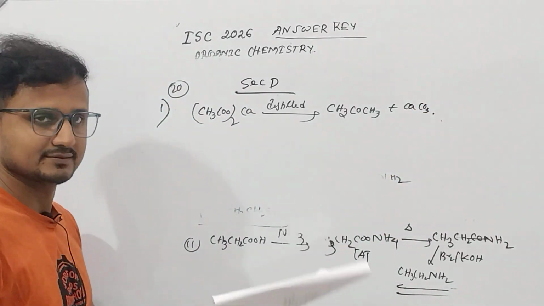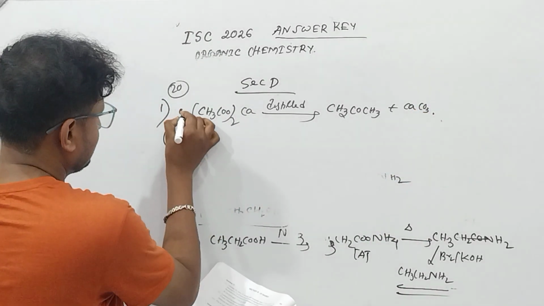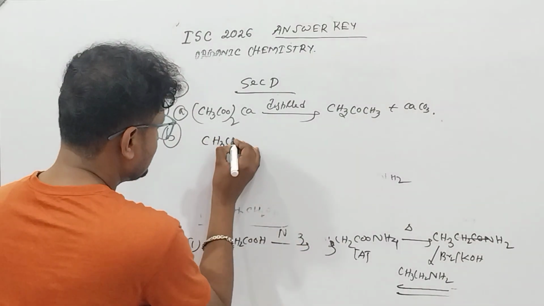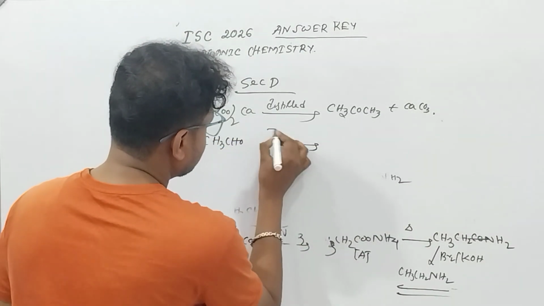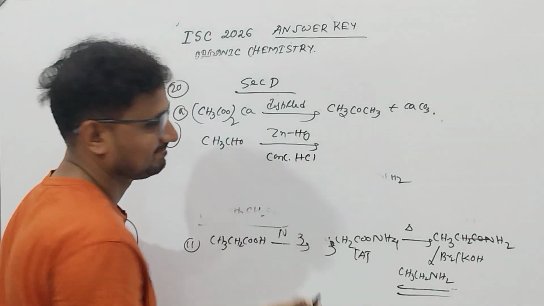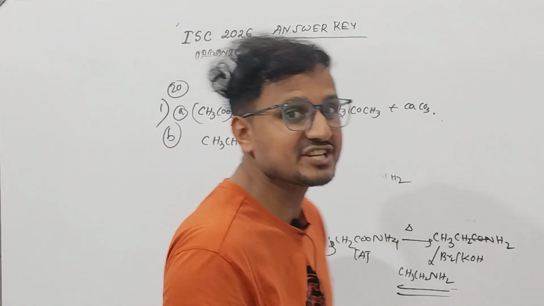Okay. Next, acetaldehyde, CH3CHO, is reduced in presence of zinc amalgam and concentrated HCl. You know that this is Clemmensen reduction.